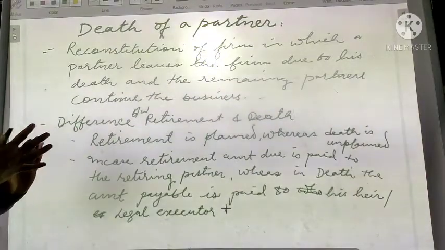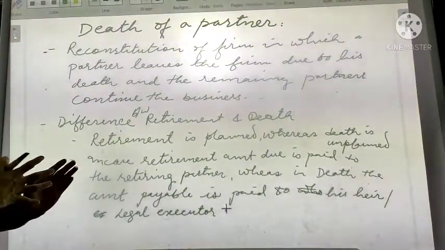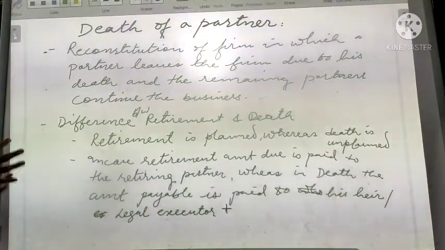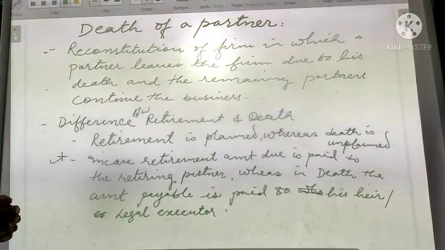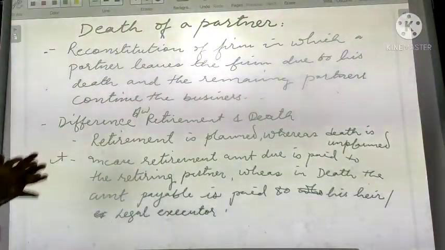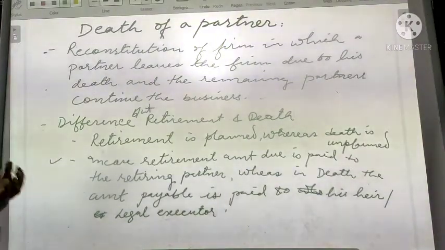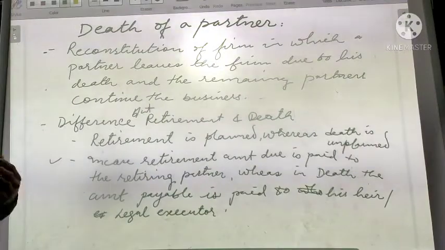Otherwise everything is the same. All the entries, all the journal, all the accounting treatment, everything is the same except this one: the payment to be made to the deceased partner. The amount is not paid to him. I have to find out his near and dear one, his legal executor, and pay the money to him.